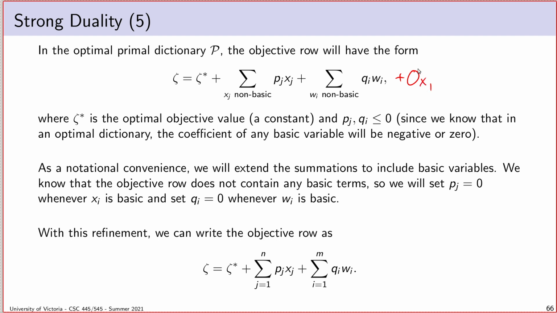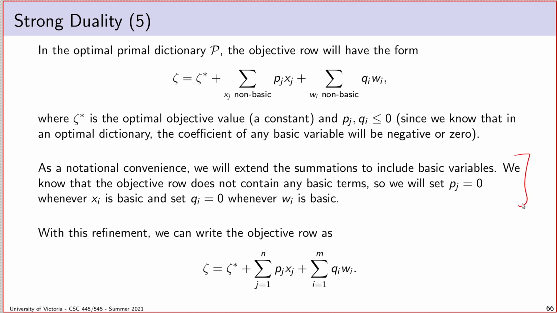So what I could do is extend the linear combination so that instead of just summing over all xj that are non-basic, I could sum over all possible xj, with the understanding that I define the objective coefficient for the basic variables to be 0. That has no effect on the objective expansion itself. It just gives me an easy way to avoid worrying about basic and non-basic variables. I define an objective coefficient for everything, and I assume that it equals 0 for everything that is basic. So I'm going to do that.